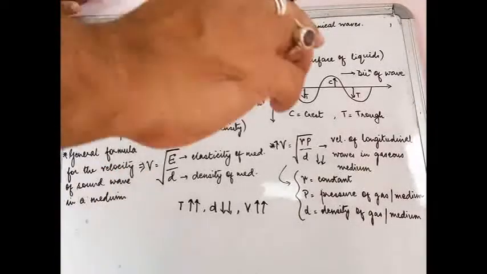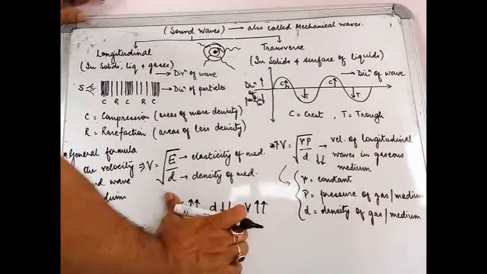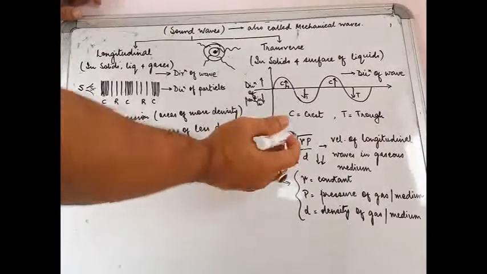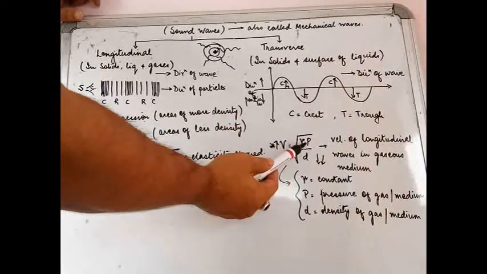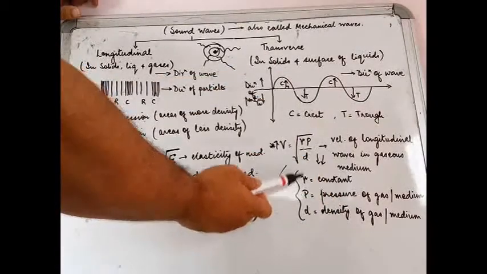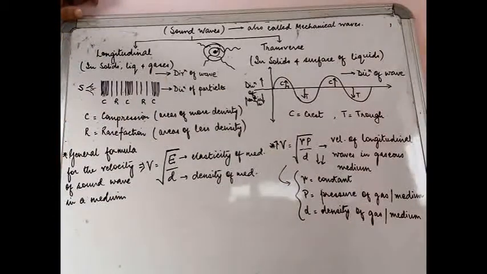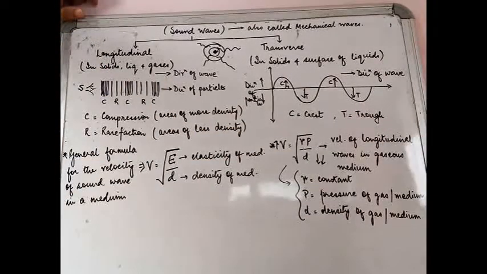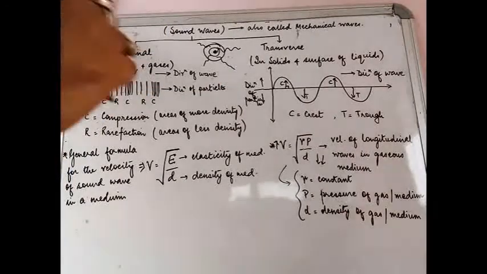Now, you also have the second factor that is now to be looked at, P, which is the pressure of the gas. Although the pressure term appears in the formula, the pressure of a gas is really not going to affect the velocity of the sound wave in the gas.